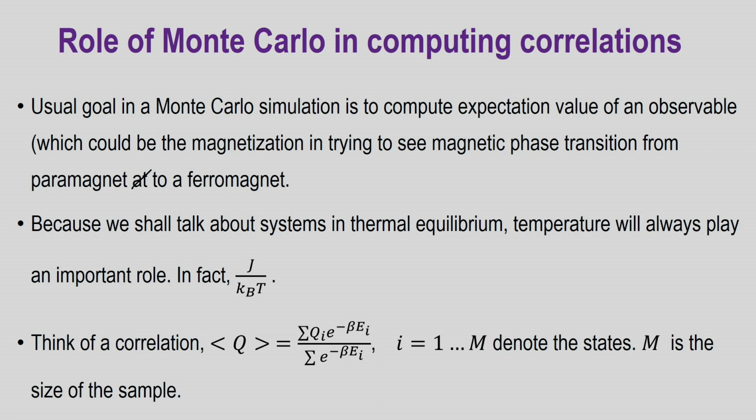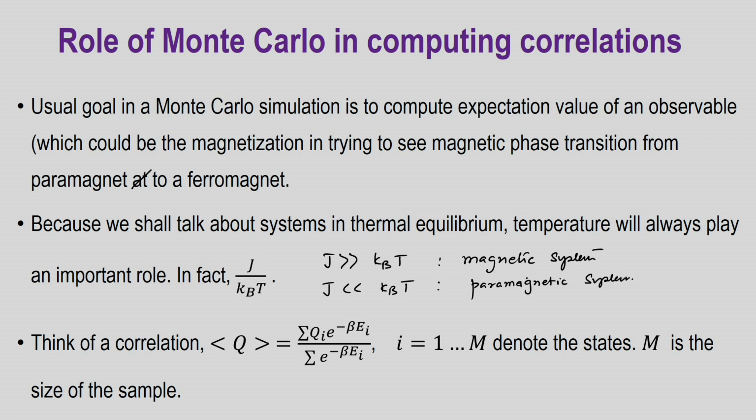So, temperature will definitely play a role, or rather this ratio, as we have just said, will play a role, because if J is very large compared to kT, then we have a magnetic system, as I said, could be ferromagnetic, and in the other limit, if J is much smaller than kT, then we have a paramagnetic system with no magnetic properties.